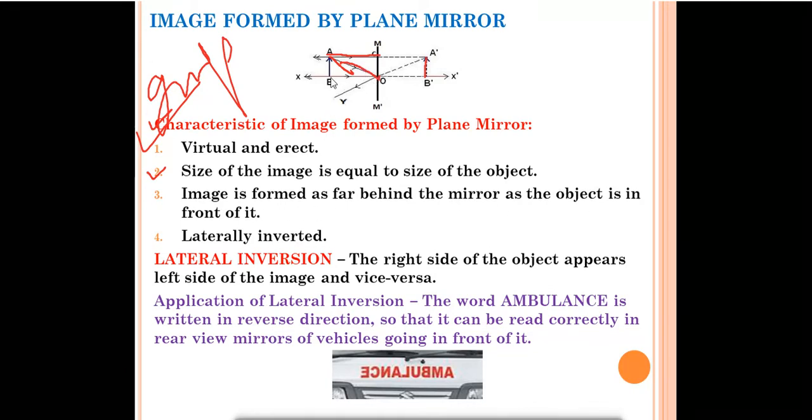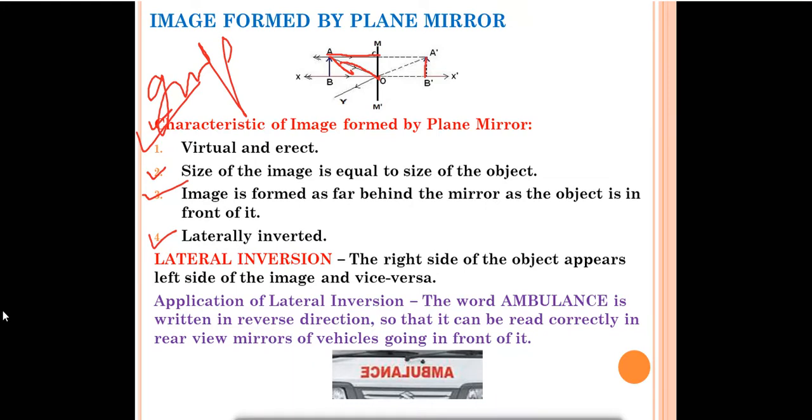Okay, the distance between the object and the mirror will be equal to the distance between the image and the mirror. This image is formed as far behind the mirror as the object is in front of it. Suppose this is 2 cm, this will also be 2 cm. Laterally inverted. The images formed by the plane mirror are laterally inverted. What is laterally inverted? The left side of the object will look like the right side of the image in the mirror. That is called lateral inversion.